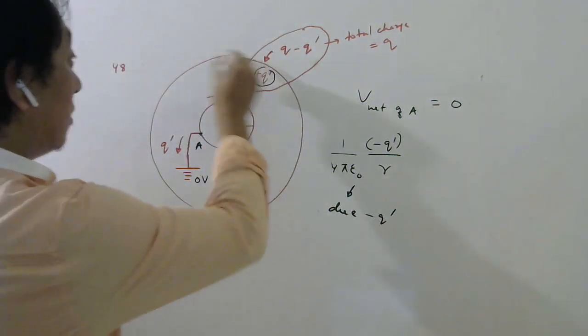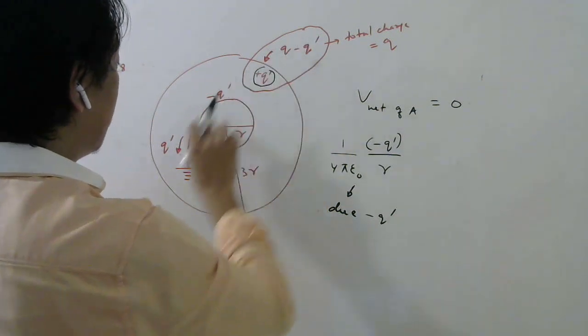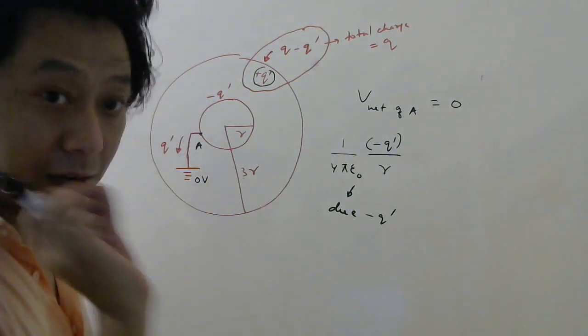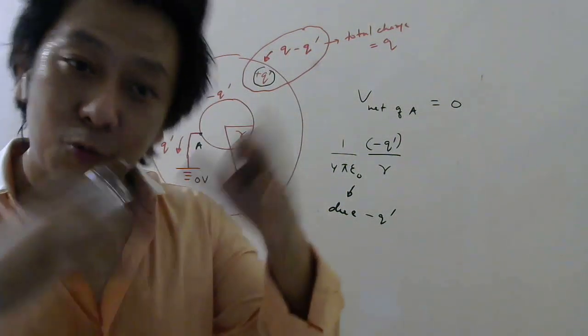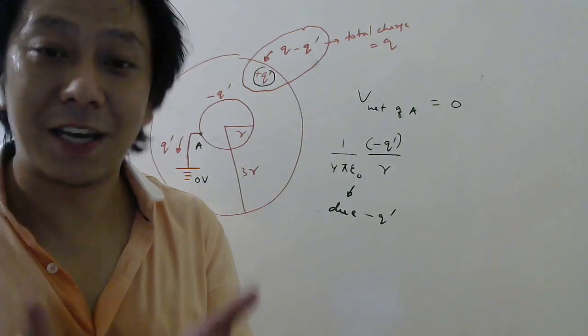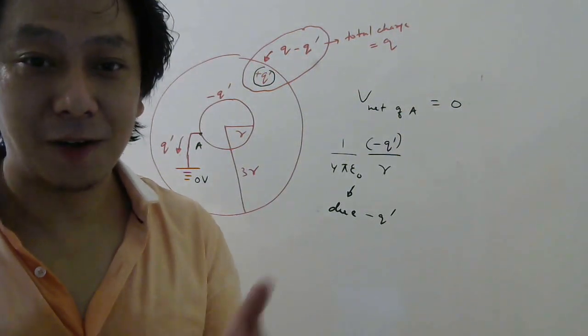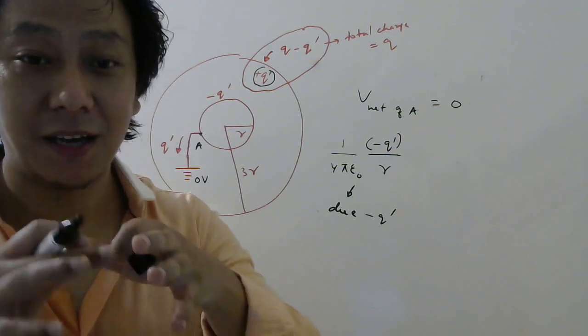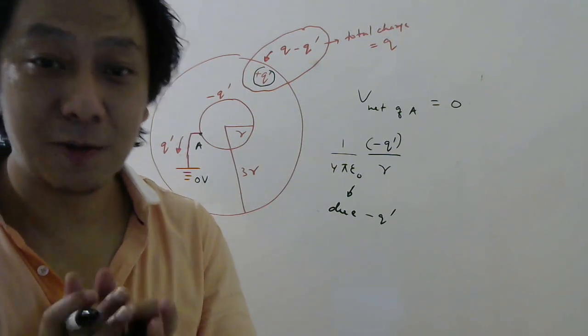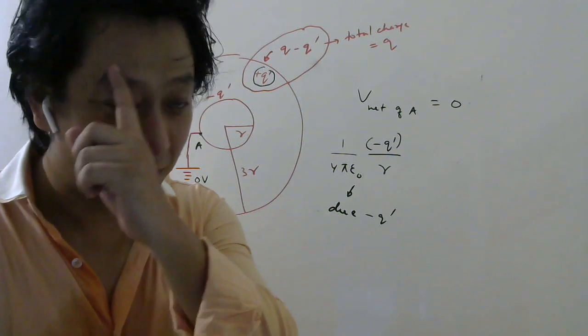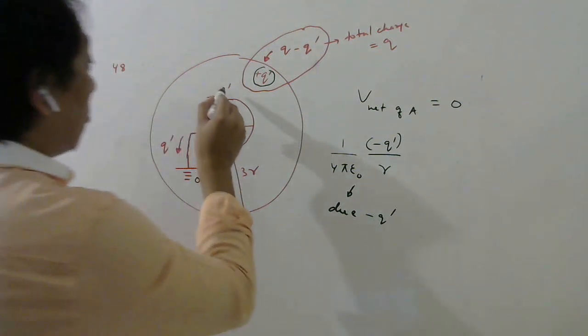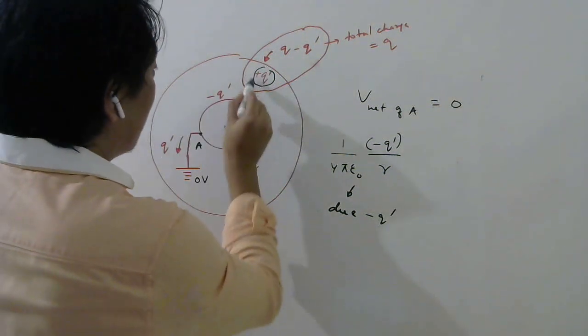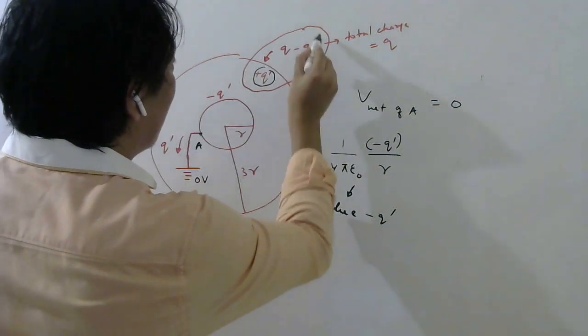Okay. Now these charges will also produce potential at A. At any point, potential is produced by whatever charges are present. That is how you calculate potential at a point when there are multiple charges, by using the superposition principle. So the charges are what? See, this minus q dash, this plus q dash, this q, and this minus q dash.